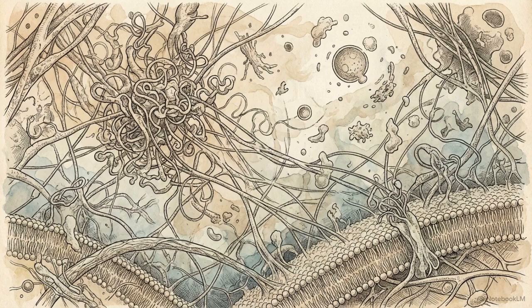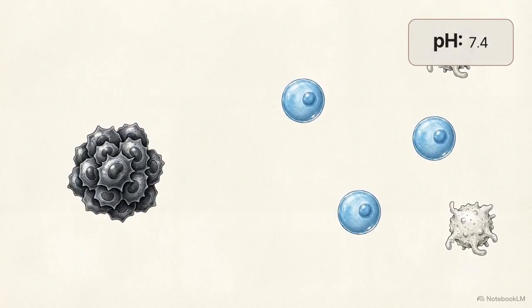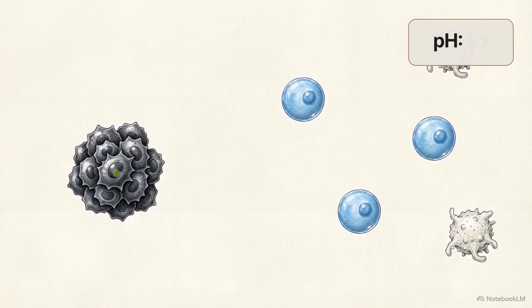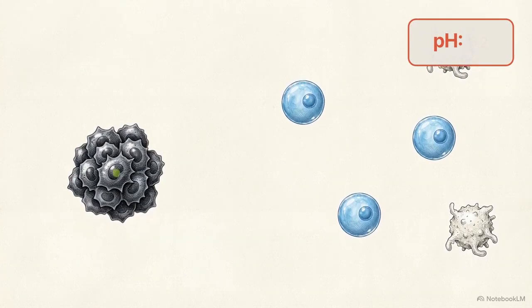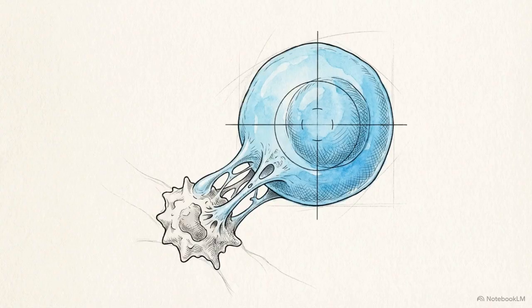Moving past the cell membrane, we examine the resulting conditions in the surrounding tissue space. The tumor microenvironment, or TME, is the complex local ecosystem of blood vessels, immune cells, and signaling molecules directly surrounding a malignancy. The constant efflux of lactic acid from the tumor cell severely drops the pH of this microenvironment, holding it at a highly acidic 6.0 to 6.5. This severe drop in pH directly inhibits the proliferation and cytotoxic activity of CD8+ T cells. CD8+ T cells are specialized immune agents responsible for identifying and destroying malignant cells.